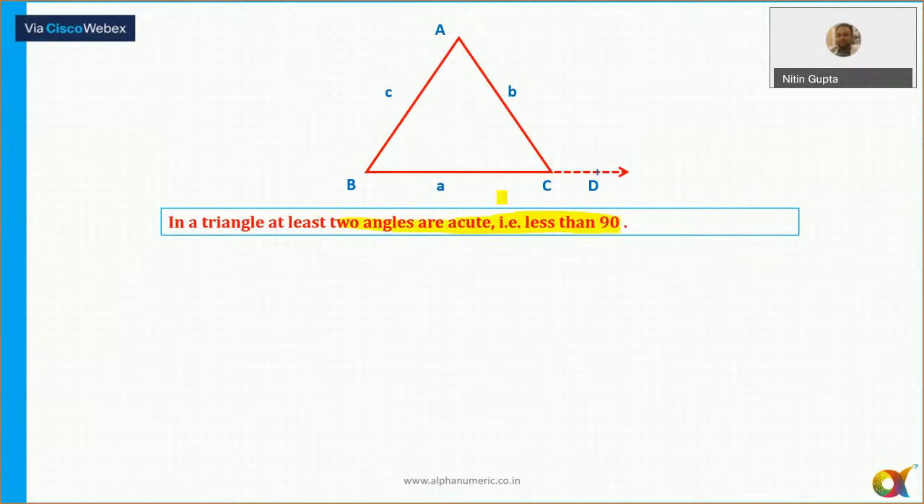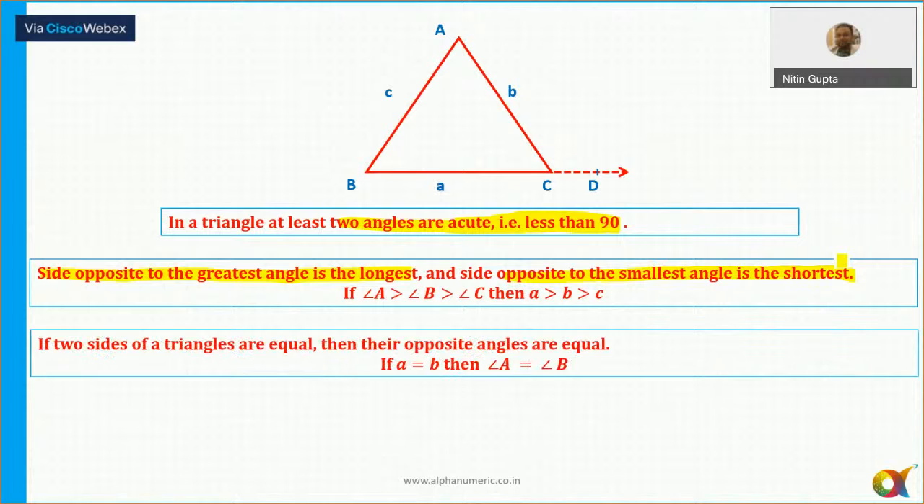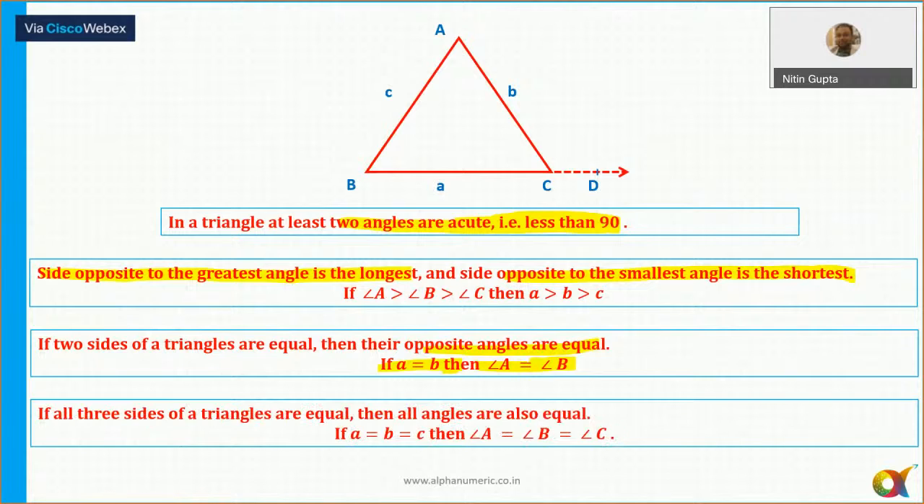So two of the angles must be less than 90 degrees in any triangle. Also, the side opposite the smallest angle is the shortest. And if two sides of a triangle are equal, it means their opposite angles are also equal, meaning angle A is equal to angle B here. And if all three sides are equal, then all the angles are also equal here. All right.